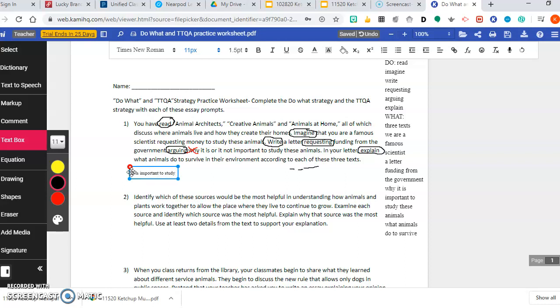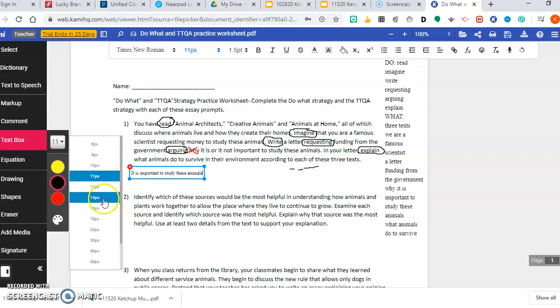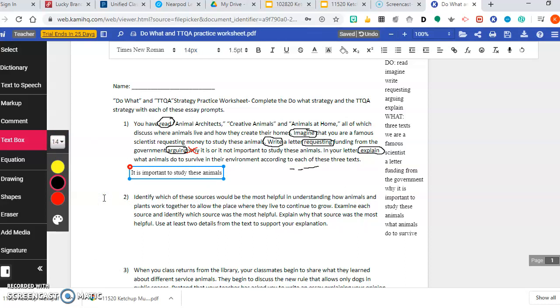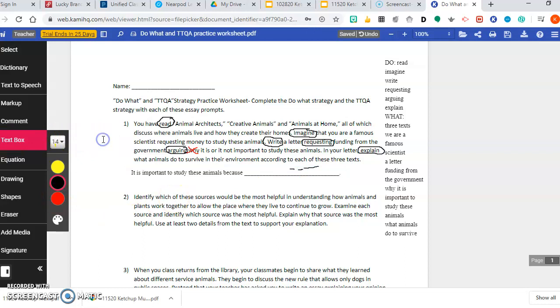Now notice I had a choice, so I'm choosing. Is it important? Is it not? I'm going to say it is, to study these animals. Now remember, I need to add a link between my opinion and my reason. So this right now is just a topic sentence. But because the word was why, I know I need to add the word because. So now I have done the TTQA and the do what strategy.